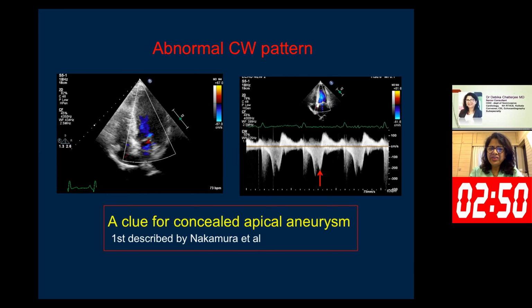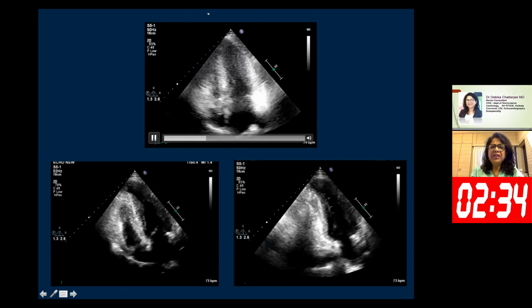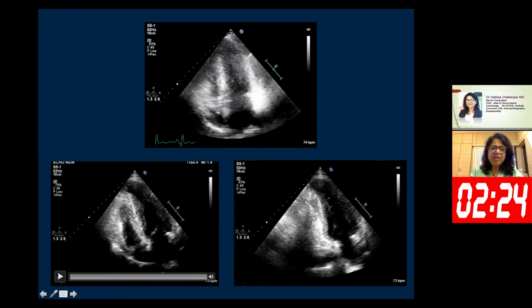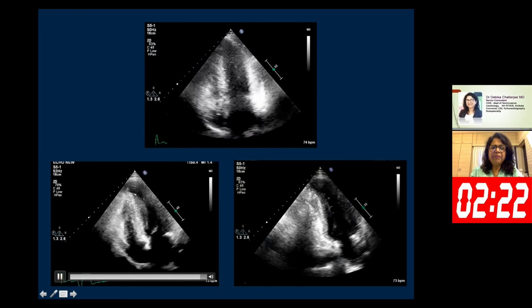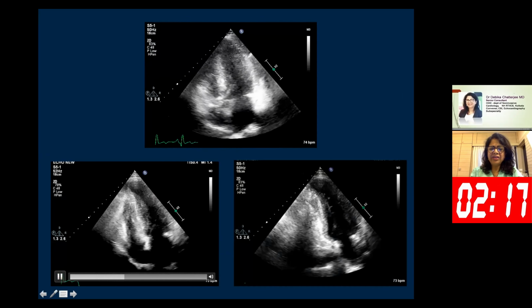I not only missed the aneurysm in the 2D picture, I must have missed this clue. This was first described by Nakamura and his colleagues. This is the signal which is a clue for the concealed aneurysm. So I called the patient, and initially I didn't get the aneurysm in the four chamber view, though I thought this is non-foreshortened. But as I tilted the probe further to look at the extreme end of the apex, I got an aneurysm in the four chamber as well as in the two chamber.